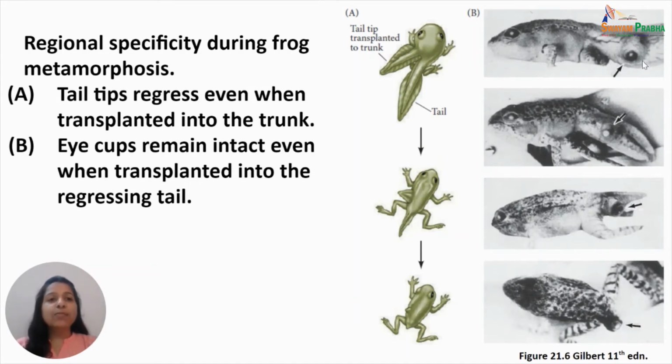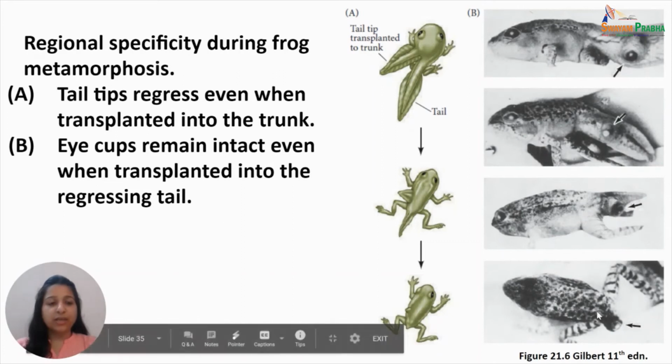However, the eye cup is not meant to undergo degeneration or regression, and it does not regress even when it is placed in the tail region. That means even when it is placed in the vicinity of the cells of the tail, all of which are undergoing degeneration, it protects itself from undergoing regression or degeneration. So after the tail gets resorbed, the eye cup is able to fuse itself with the trunk region, and it remains as an appendage at the posterior end of the tail only, as you see here.